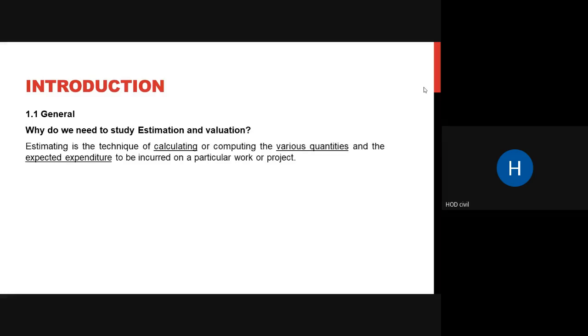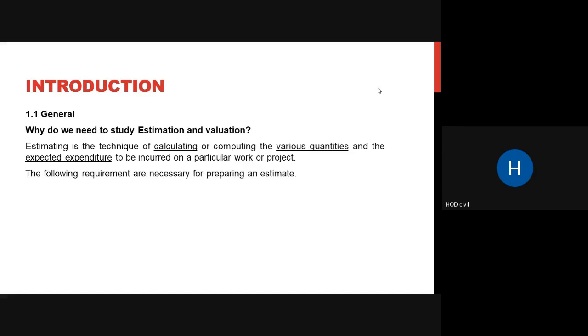Estimating is a technique of calculating or computing various quantities of work and the expected expenditure that is going to be incurred on a particular work or the overall project. Estimating is nothing but giving an abstract value. It is never perfect. Estimation is never perfect, so it is just an approximate value. It will never be exactly the same thing. Estimating is giving an approximate value of the cost that will be incurred for constructing the particular project.